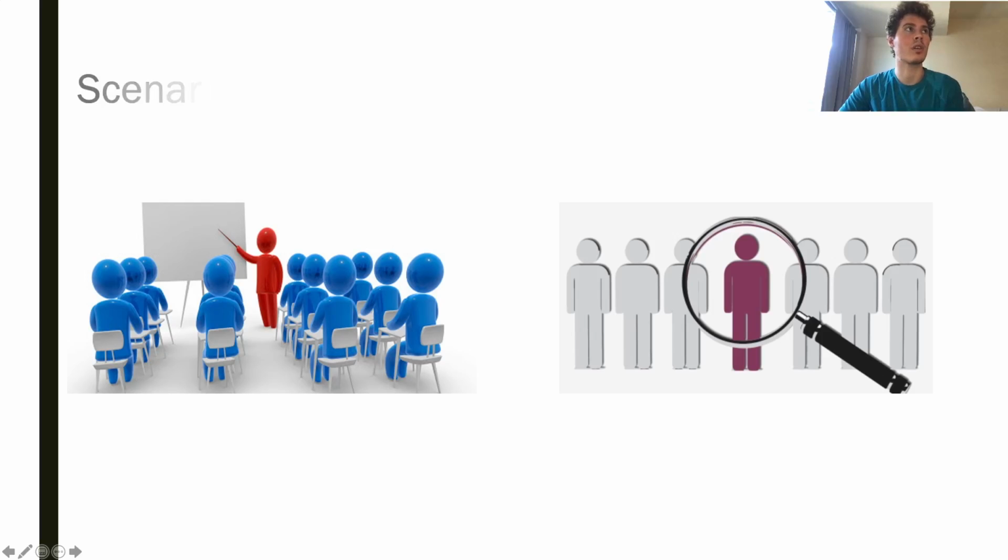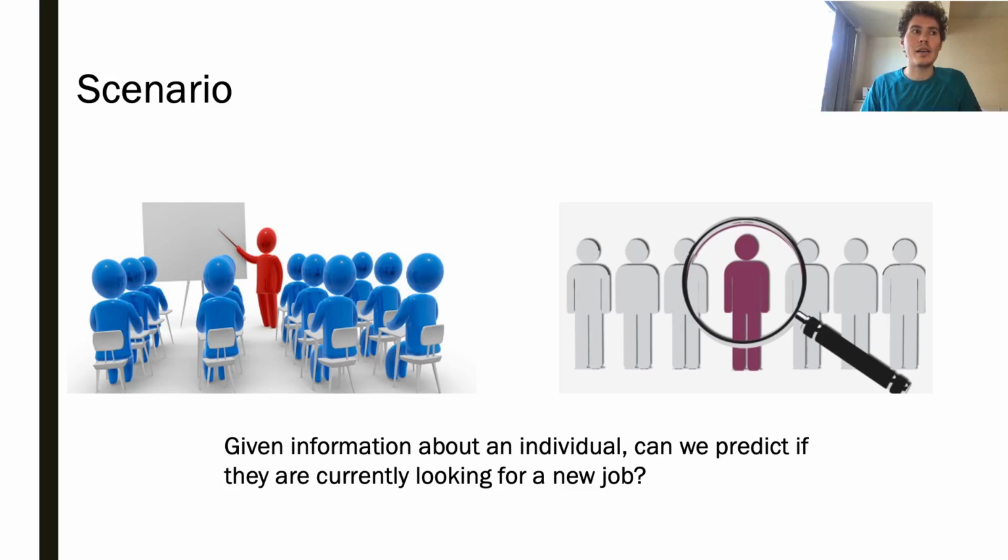In particular, say we have a scenario. You work as a recruiter for a business and your business spends time training potential new employees for this job, and after, with all the data that they amass on how much each prospective employee has trained and other information about them, can we create a model that successfully predicts if someone is currently looking for a job to help you as a recruiter better allocate your time?